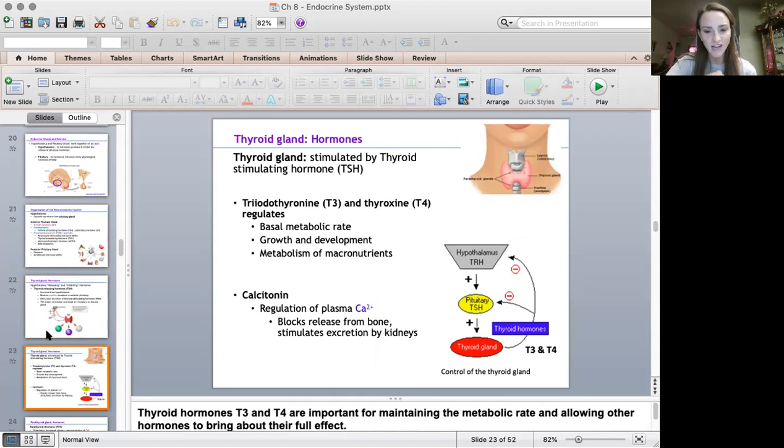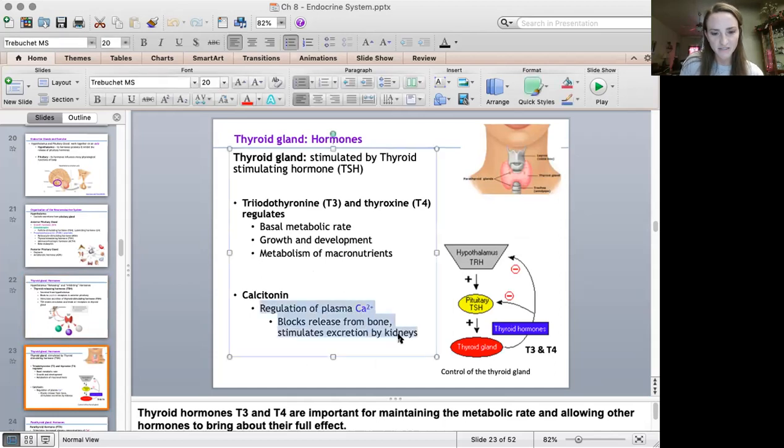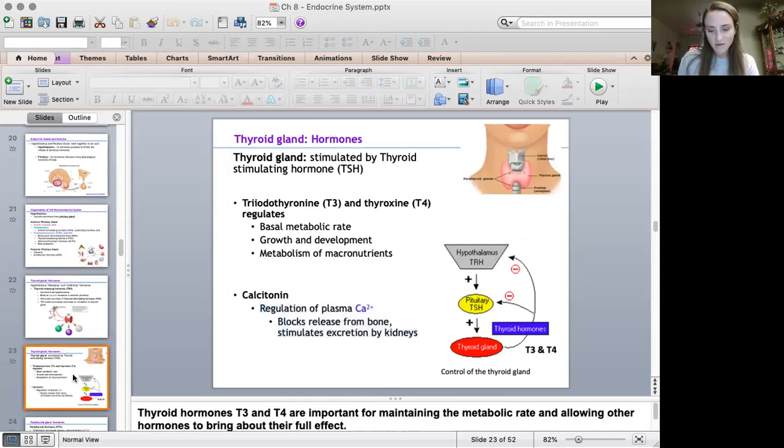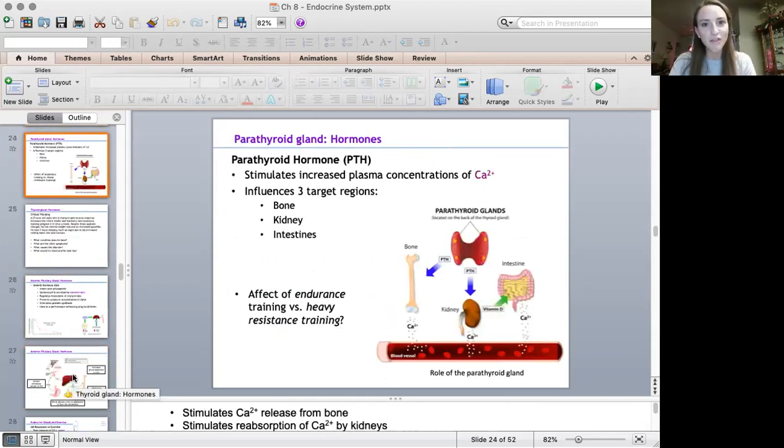And then we also have calcitonin, and what the purpose is of this. You had a question about calcitonin on your chapter 8 quiz. So you probably won't see another one about calcitonin, but you may see one about parathyroid hormone. And a few of you did get confused with this one, and you put PTH instead of calcitonin.